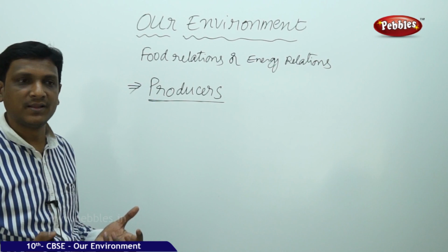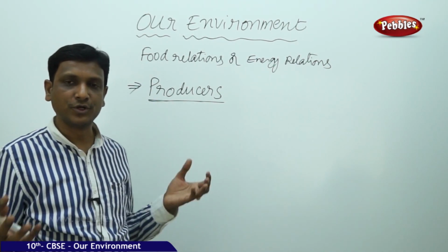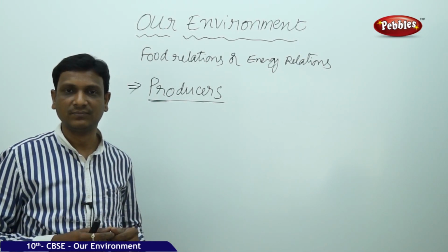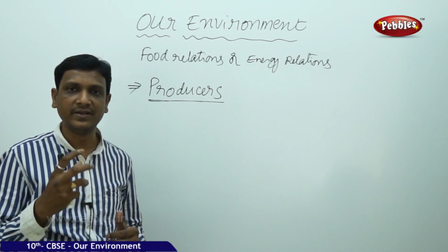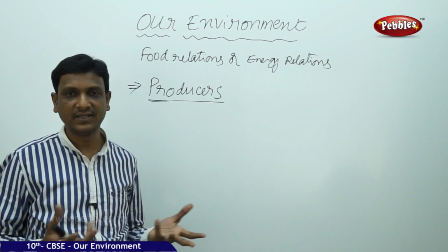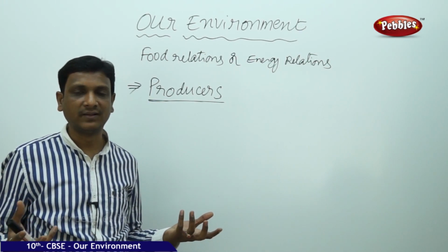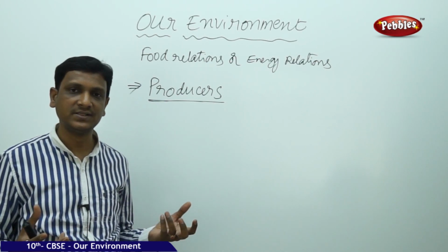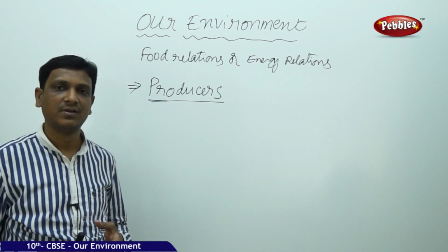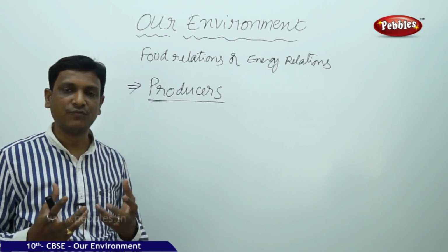So food is available in the form of chemicals, chemical form, for all of us. If we are talking about humans, we solely depend on chemical energy. We are eating a burger, we are eating a pizza, it is nothing but made up of certain materials like wheat flour, atta, maida, oil. All these are nothing but biochemicals. They are made up of proteins, amino acids, carbohydrates. So those are the biochemicals.